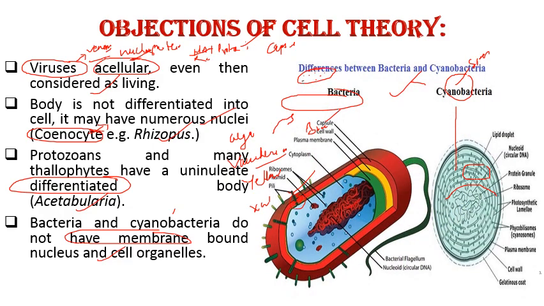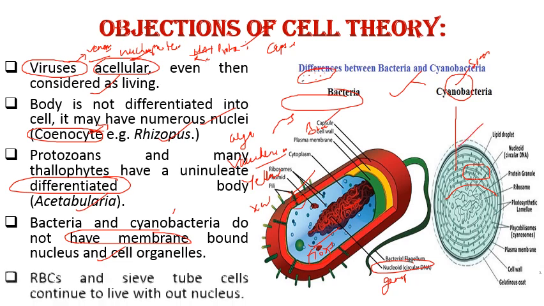And this genetic material which is present freely in the cytoplasm is known as nucleoid, और genophore भी इसे कहते हैं. और इसमें जो cell organelle present है that is only 70s ribosomes, बाकी कोई भी cell organelle present नहीं होती है, and this nucleus is not membrane bounded nucleus, so this is an exception to cell theory.